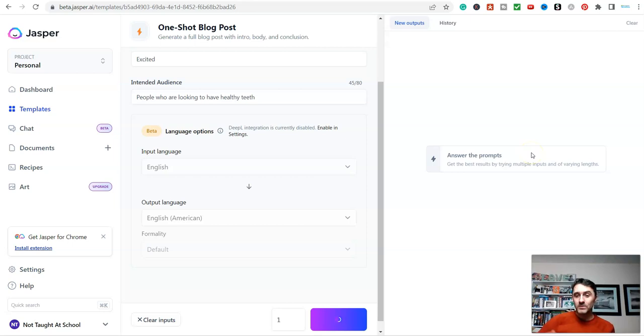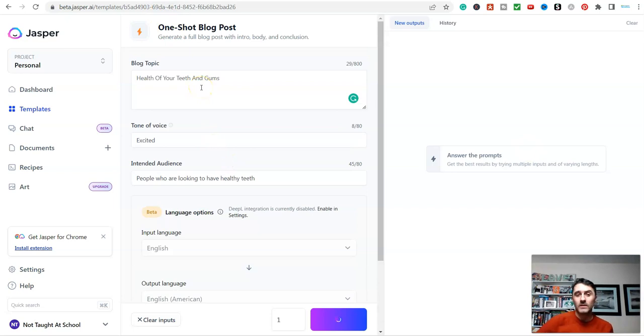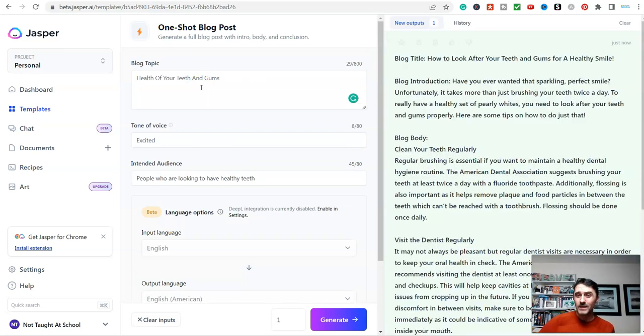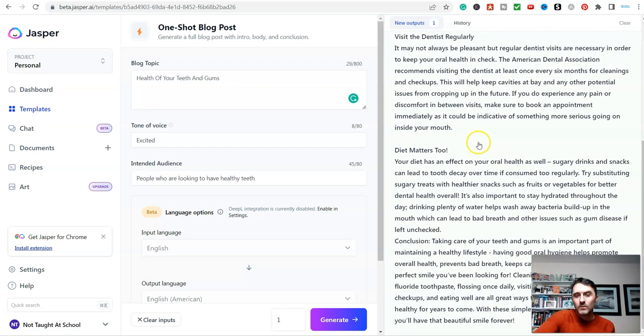Now I'm just going to let this run, normally it's about 20 to 30 seconds, and it will give us a full article around this topic, the health of your teeth and gums. And if you don't like it, you can change it. But look, this is the title. Blog title, how to look after your teeth and gums. Then we come down here, we've got the blog body, the main part of this, and then we've got a conclusion part.